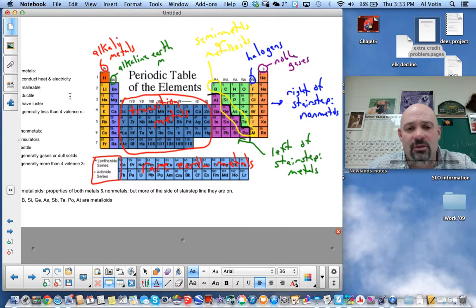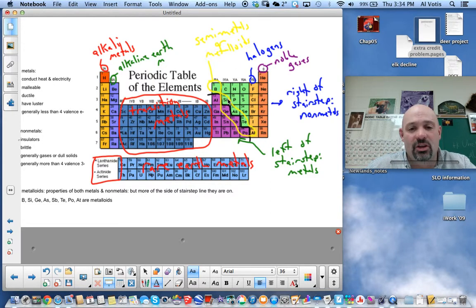For those metalloids, those elements right along the stair-step line, those elements are going to have properties of both metals and nonmetals. For example, silicon is a non-metallic metalloid. That means, since it's on the non-metal side of the stair-step line, it's going to be more non-metallic. It doesn't have a lot of luster. It has a little bit of luster. It's kind of dull. It's not malleable. It's not ductile, but it does conduct electricity somewhat. It's a semiconductor, which is why they're using it in computer chips.